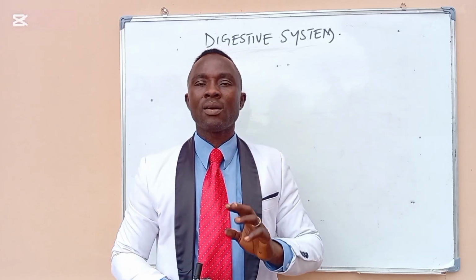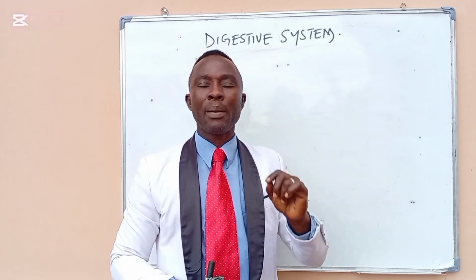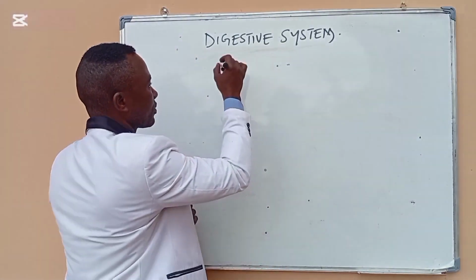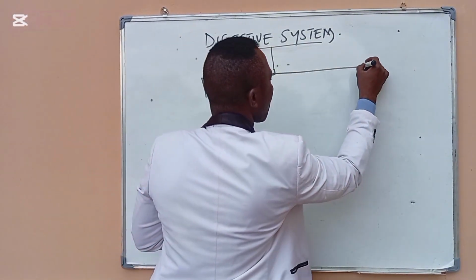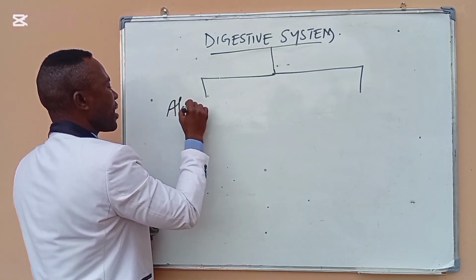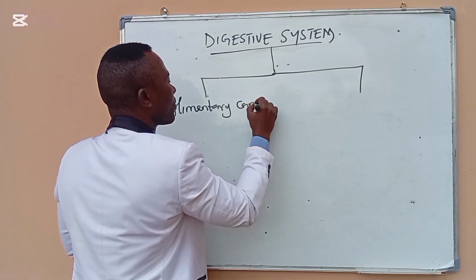The digestive system can be divided into two basic parts. Number one is what we call the alimentary canal.